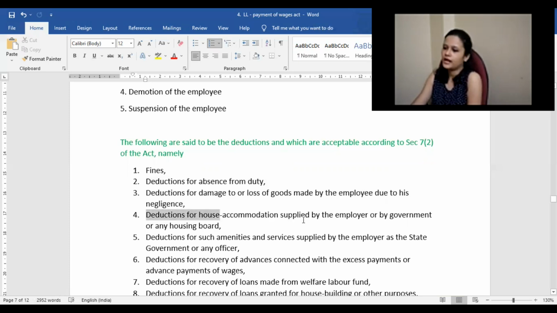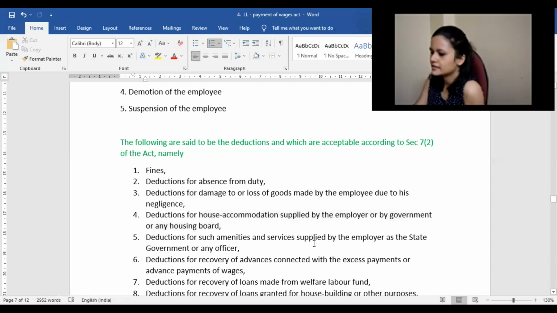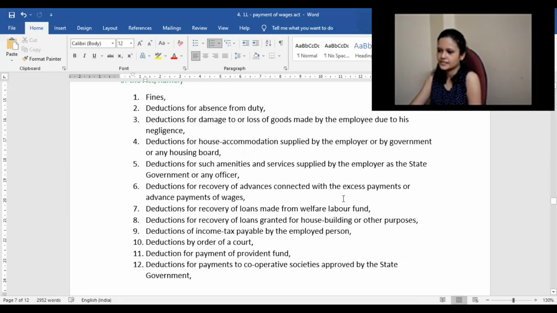Deductions for house accommodation supplied by the employer or by the government or any housing board. If they are saying that from your salary we are paying 5,000 rupees less, but we are giving you accommodation, that will also be included. Deductions for such amenities and services supplied by the employer or the state government or any other officer. Deduction for recovery of advances connected with excess payment or advance payment of wages.